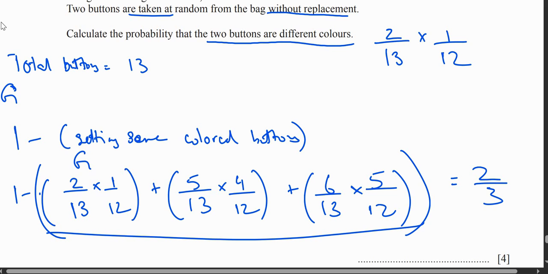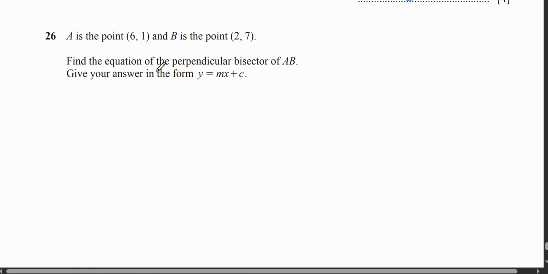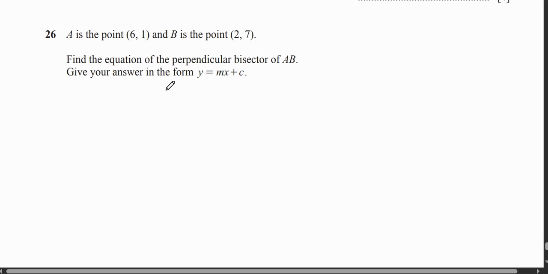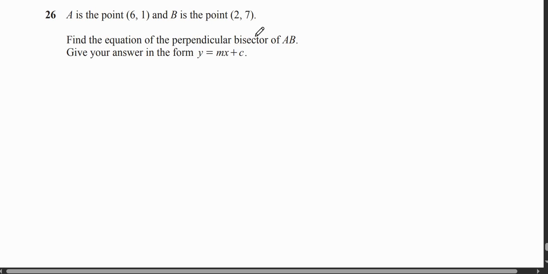Make sure to do the working. Next question. A is the point (6, 1), B is the point (2, 7). Find the equation of the perpendicular bisector. First you will find the gradient of AB.